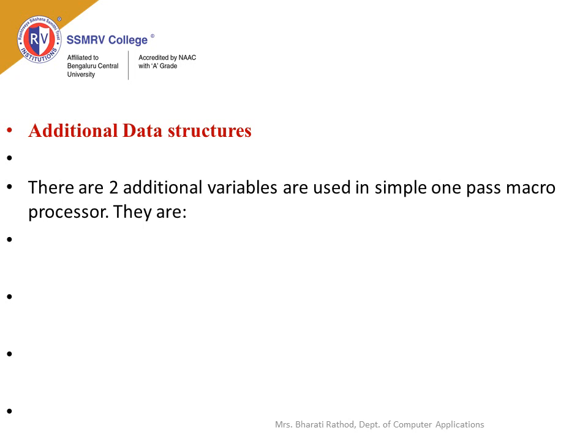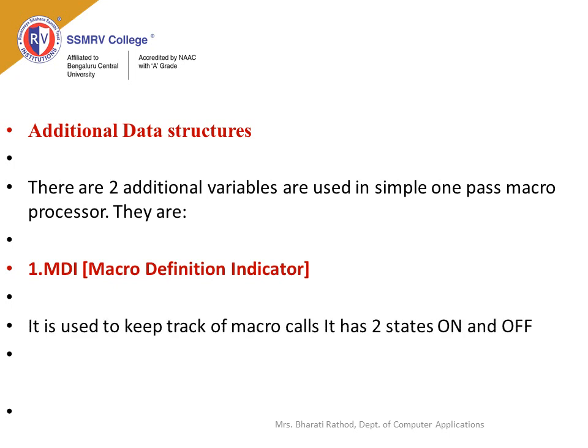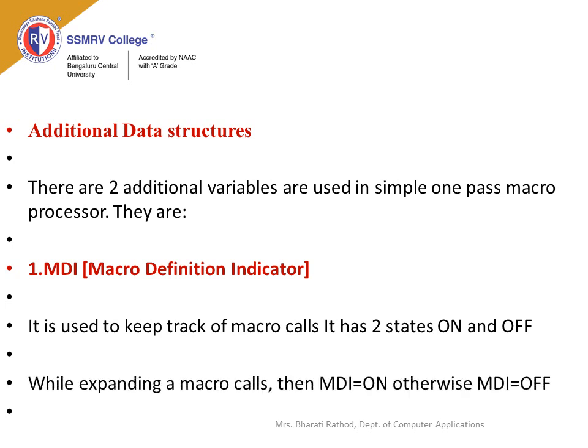Additional data structures. There are two additional variables used in a simple one-pass macro processor. They are the macro definition indicator and the macro definition level counter. The macro definition indicator keeps track of macro calls. It has two states, on and off. While expanding macro calls, MDI is on, or else it is off.